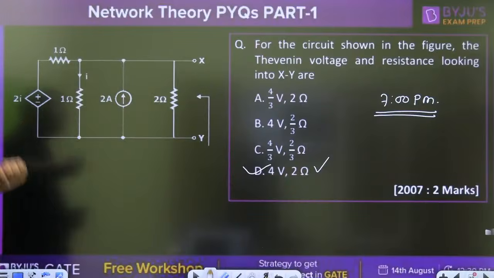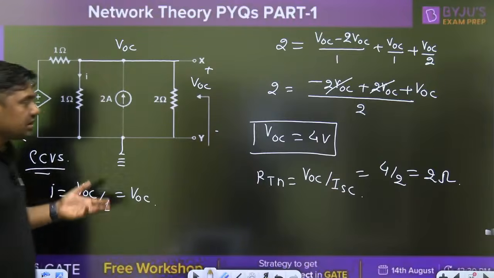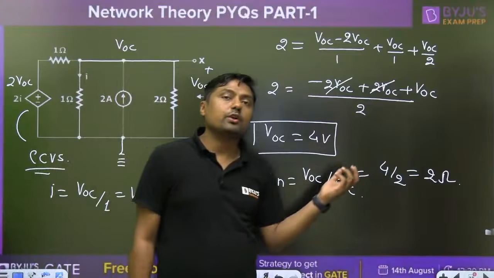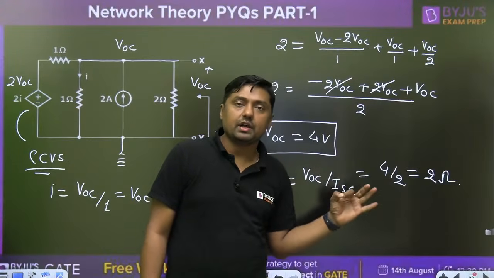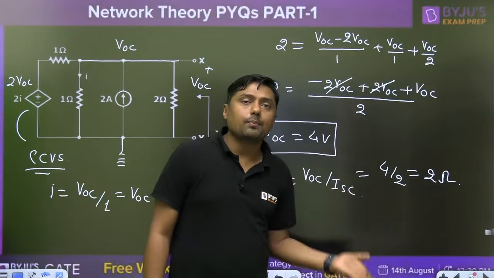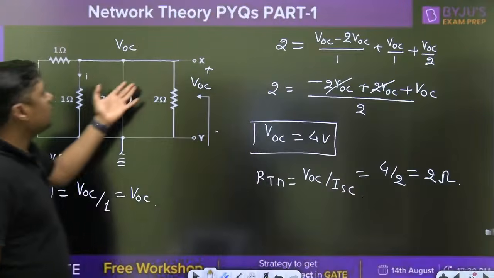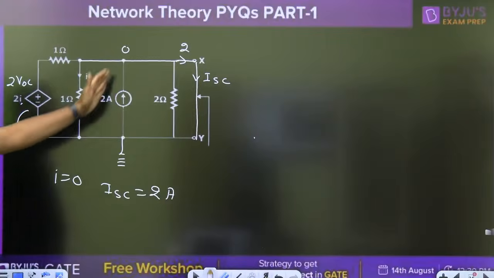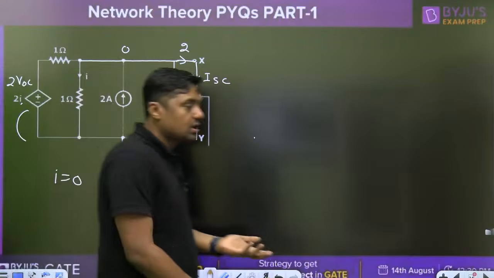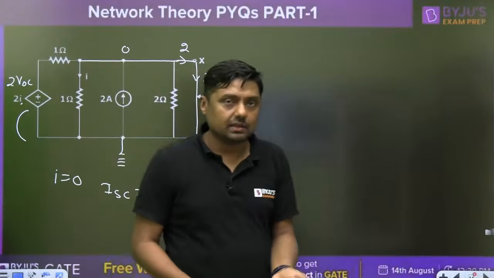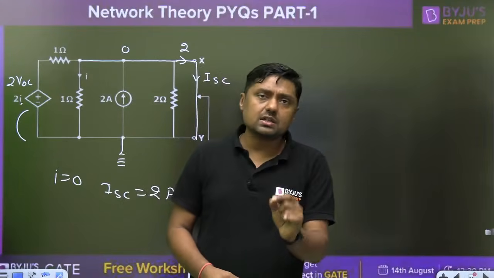We have to calculate the VTH and RTH both. I have already calculated the VOC, so it becomes very easy to calculate ISC, which is another definition of RTH or RN: VOC upon ISC. Simply use this short circuit and you directly get 2 ampere. No need to connect a 1 volt battery or 1 ampere current source, as the question would become very lengthy. If only RTH or RN is asked, then you can apply that.